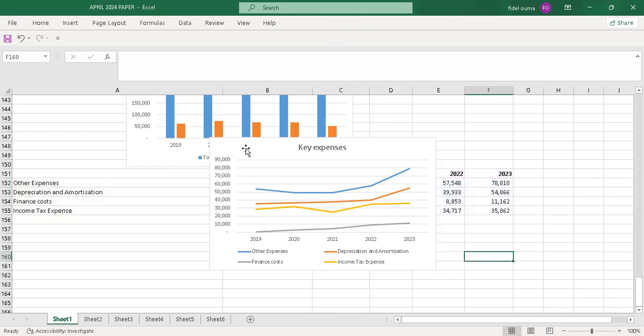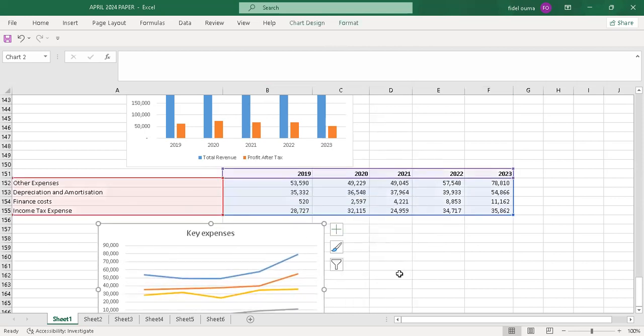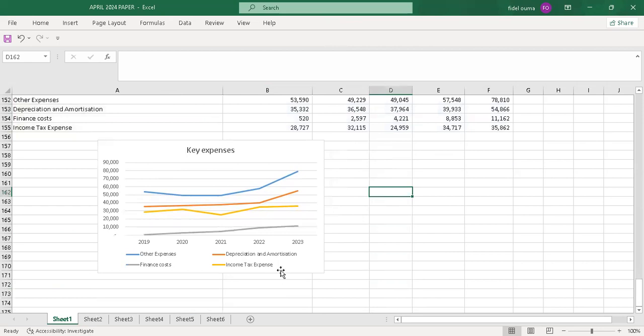Yeah, then you drag it. So I'll put it below. There. You can choose from the variety, but there's no big deal. As you can see here, we have other expenses represented by this, finance cost represented by this, depreciation and amortization, another color, income tax expenses, and you can see the rates are here. So now I'm done with that.